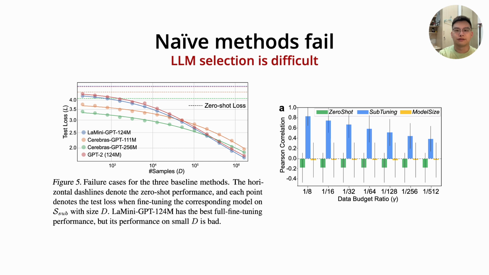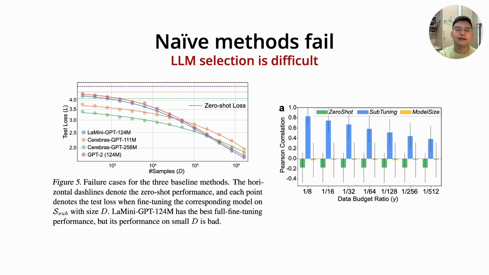As the bar plot shows, model size and zero-shot results demonstrate negative correlation with ground truth full fine-tuning performance. Subset tuning is a better method, but the correlation decreases significantly as the data budget ratio becomes small.